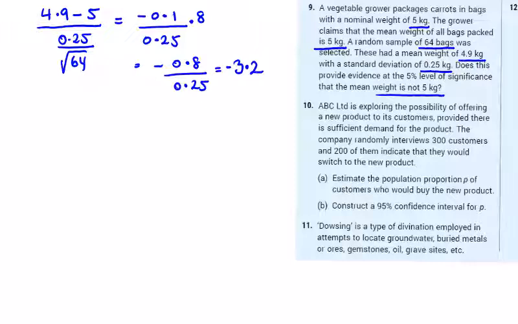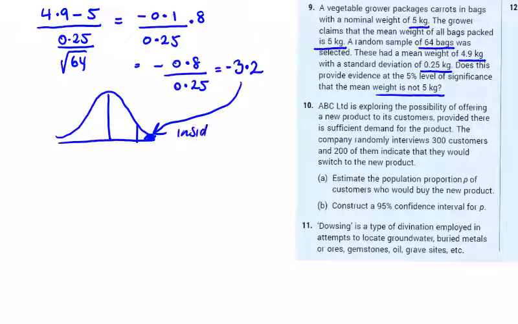Yeah, 3.2, and do a sketch with your work just to show the visual the examiner sees. Mark 3.2, with a little arrow inside the critical region. So, therefore there is evidence to suggest that the mean weight is not 5 kilos.